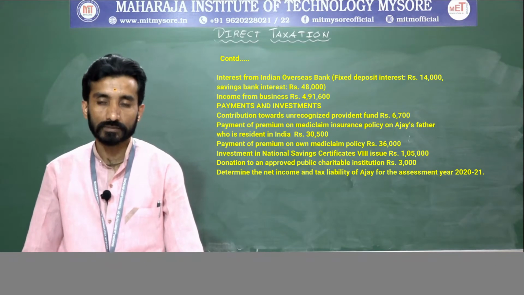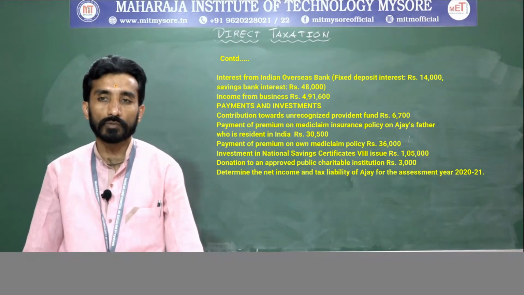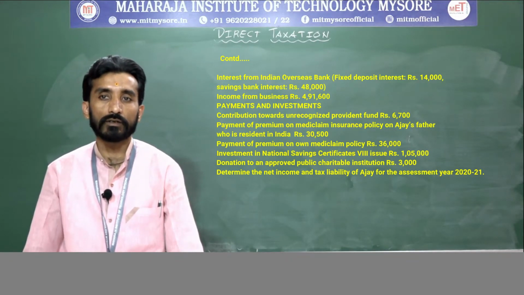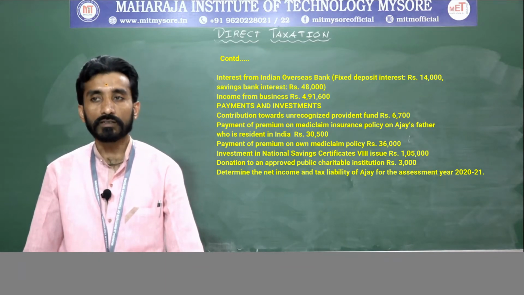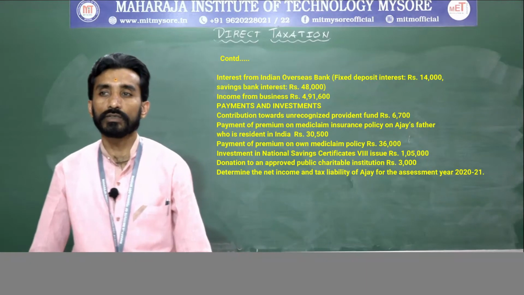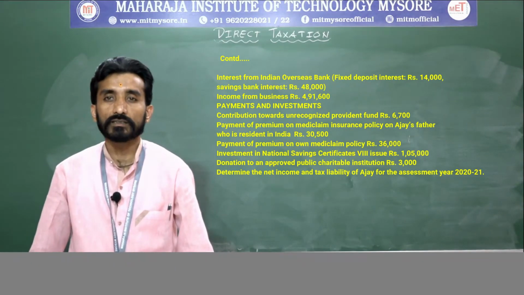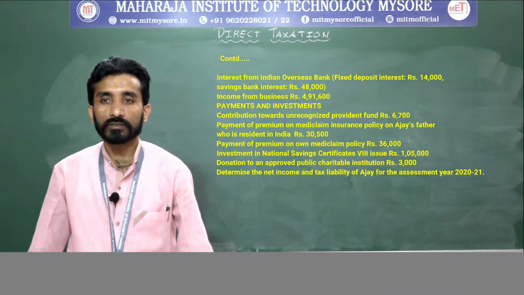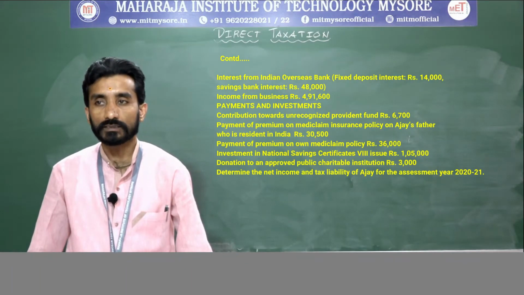Payment and investments: contribution towards unrecognized provident fund rupees 6,700. Payment of premium on Mediclaim insurance policy on Ajay's father who is resident in India 30,500. Payment of premium on own Mediclaim policy 36,000.